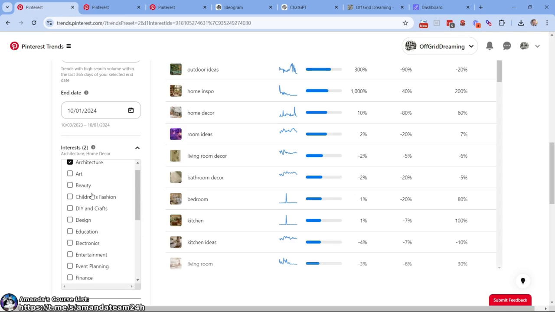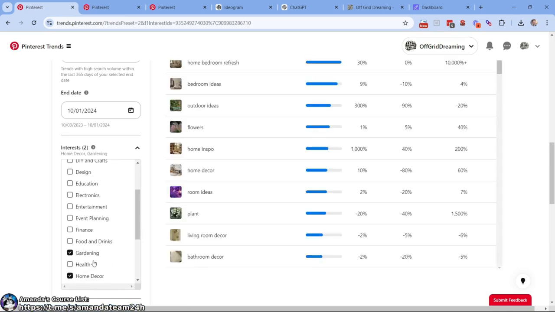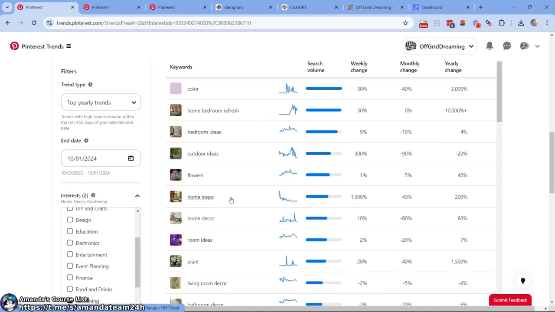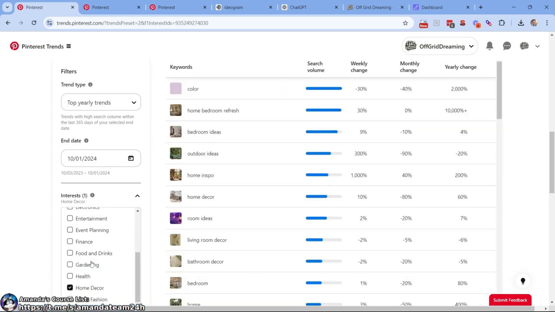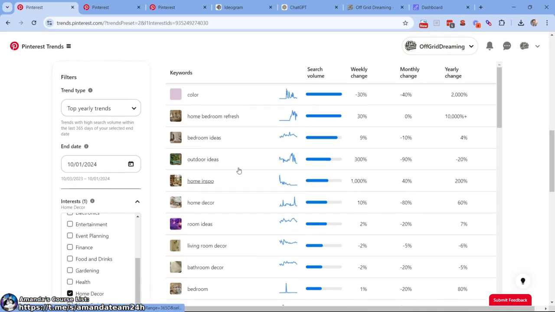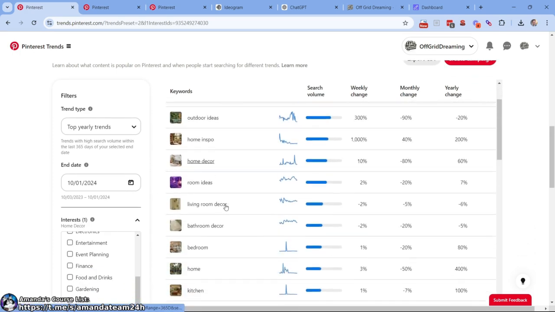So let's do it once more. And this is kind of a tangent. I know we're going to talk about home decor here. Let's say garden versus home decor. They seem similar. Home decor has more, I bet you. Flowers is up there. Color is up there. Plant is up there. But home decor seems to have a bit more representation, that is. So what we're going to do, top yearly trends, home decor. What do we have going on here? And you're going to see like bedroom, bathroom, kitchen, these type of things.